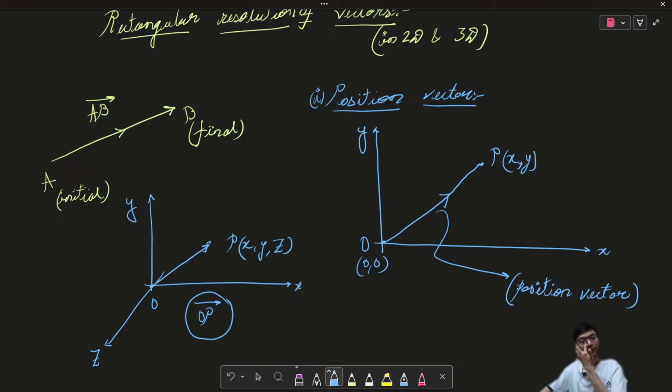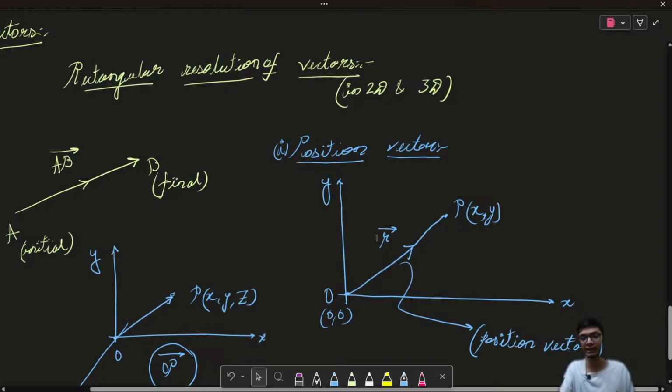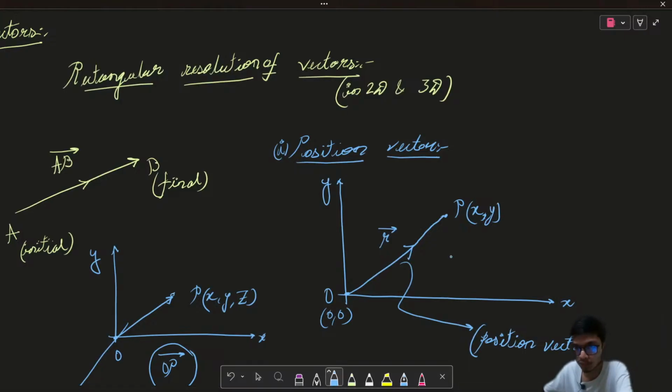Now let us try to understand how we write or form a vector. For understanding that, we have to quickly understand the addition of vectors. Generally we write the position vector as R. When I talk about the rectangular resolution of vectors in 2D or 3D, I will give you the proof for this, or tell you how it comes up.